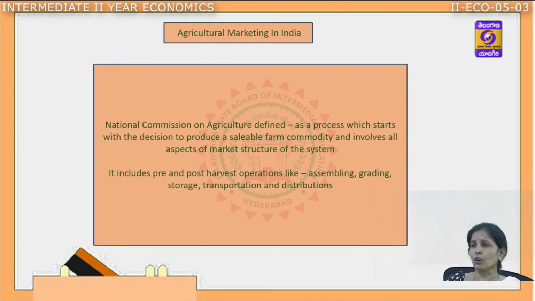And once the goods are graded according to their quality, they have to be transported. They have to see to it that the goods reach the consumer, and the remaining products need to be stored in proper warehouses provided in the rural area. So these are the different stages, and all these stages are part of agriculture marketing.